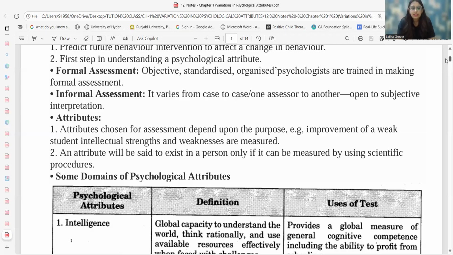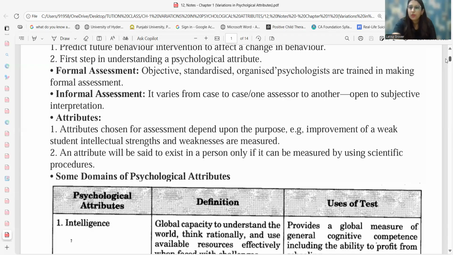So, for example, it says for the improvement of a weak student, intellectual strengths and weaknesses are to be measured. So, either I could talk about the strengths of a child on the basis of which intelligence can be looked upon, or the weaknesses so that we are able to work on the improvement of performance.